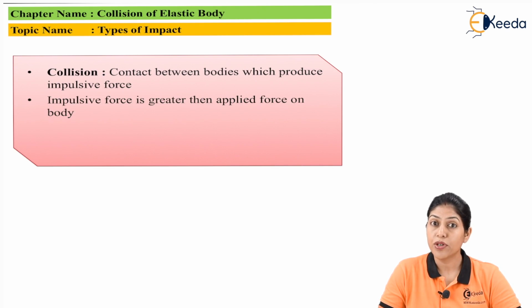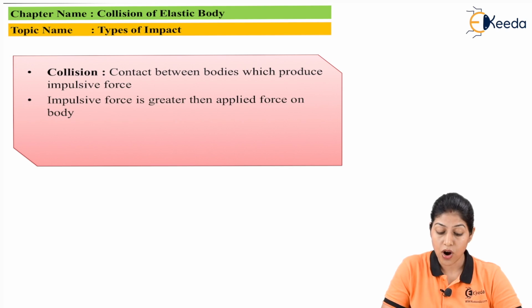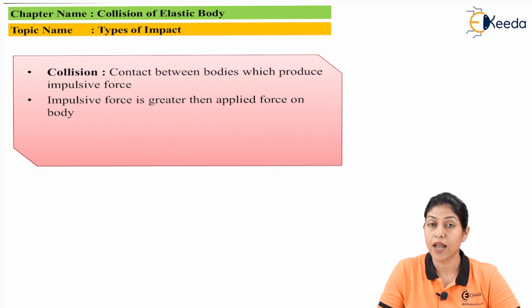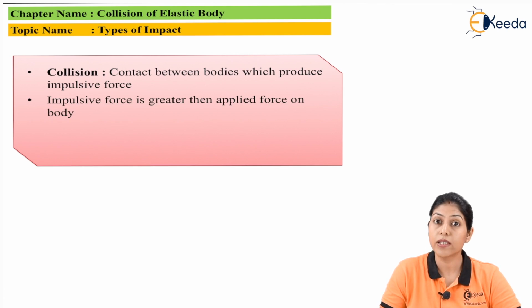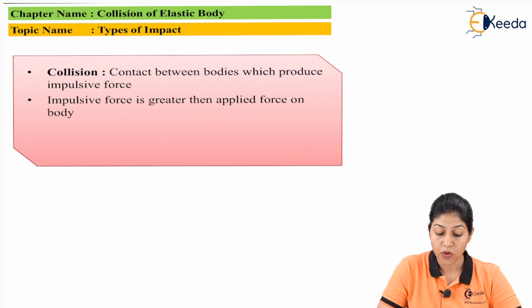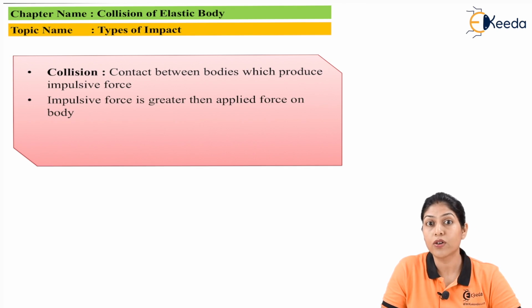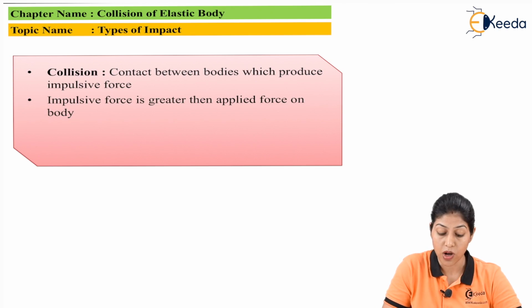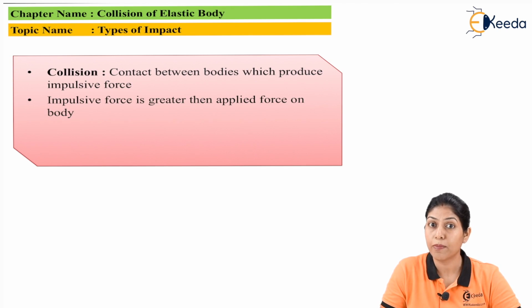Impulsive force which is produced by the body is not considered as the applied force. Applied force we will consider with initial velocities of the body. So impulsive force will be produced after collision. Impulsive force will always be greater than the applied force on the body, and because of the impulsive force the velocities of the body, or initial velocities of the body, will change.